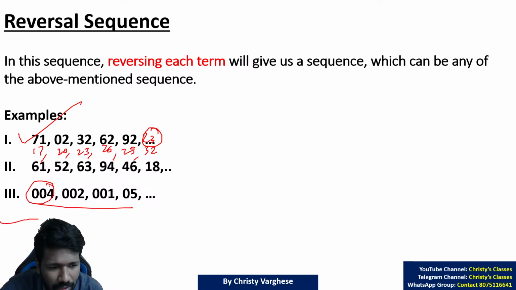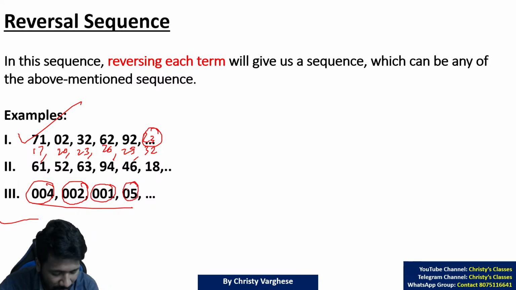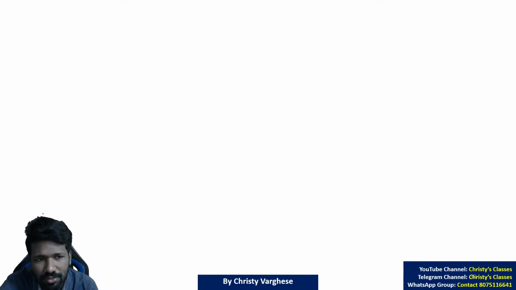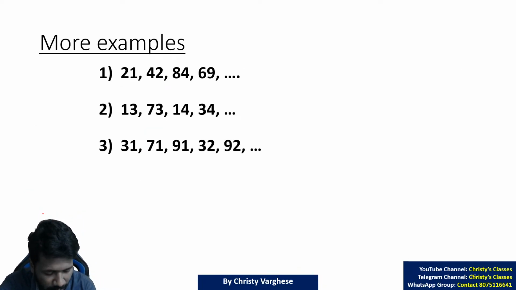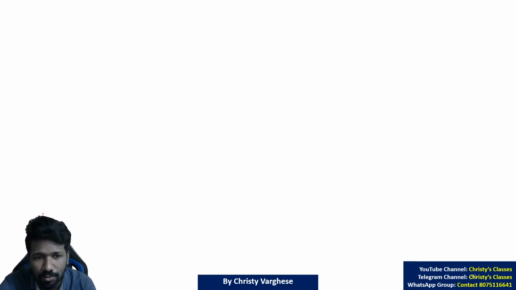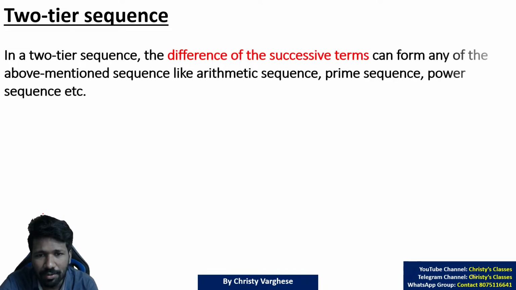When you see numbers with 0 at the start, like 0 before a digit, you can think that most probably it will be a reversal sequence, because otherwise what is the purpose of writing 0 before a digit? So I hope all of you understood what is reversal sequence. More examples for you to try. When you share this PDF, you can use it to try. Next sequence is 2-tier sequence.